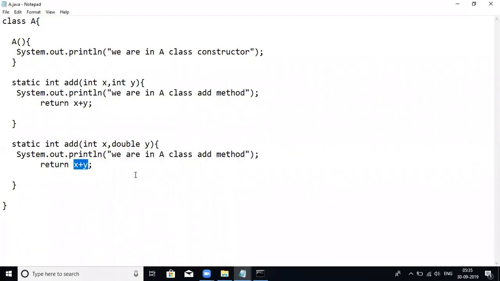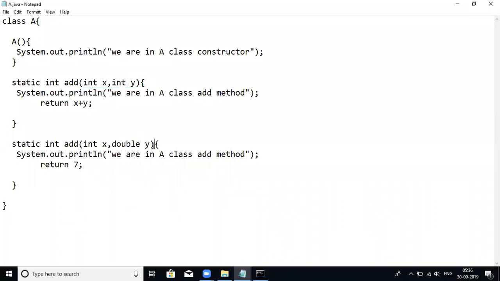Yes, sir. So now let me make it double, or else make it like this only for the time being. And I will return something like 7 statically. Our concept is not to understand the calculations, but to understand the overloading. So look at that. This is the method add. This is also method add, right? And what are the parameters here? Two integer parameters. This one is one int and one double.